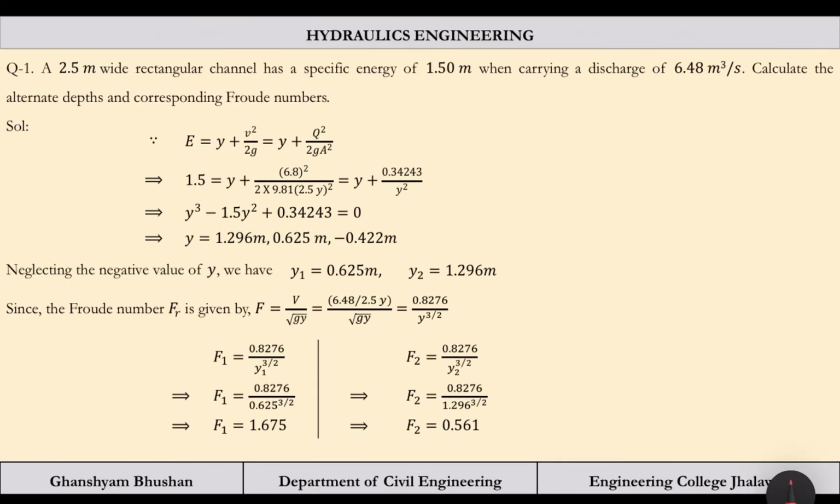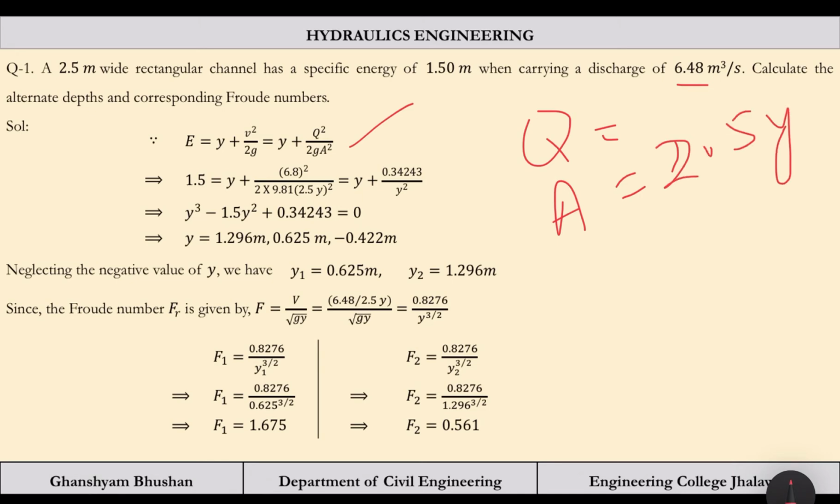So this is the solution part. We have this equation, E is equal to y plus Q square by 2g A square. So Q is 6.48, A is B into y, that is 2.5 into y, in meters. E is given to us as 1.5 meters, y is in meters. So this is a dimensionally homogeneous equation. After calculation we have E is equal to y plus 0.3434243 by y square. So only y is unknown.